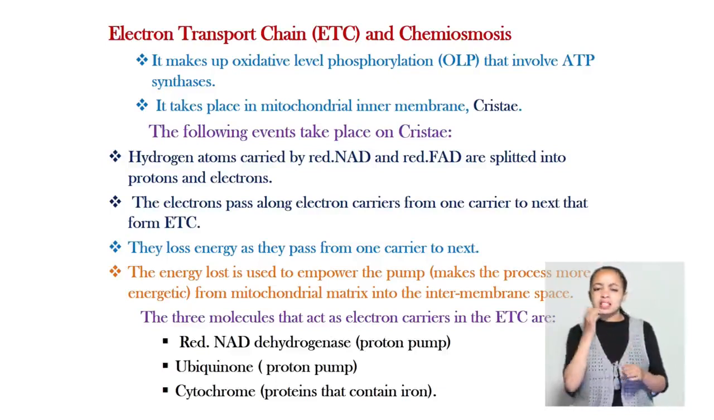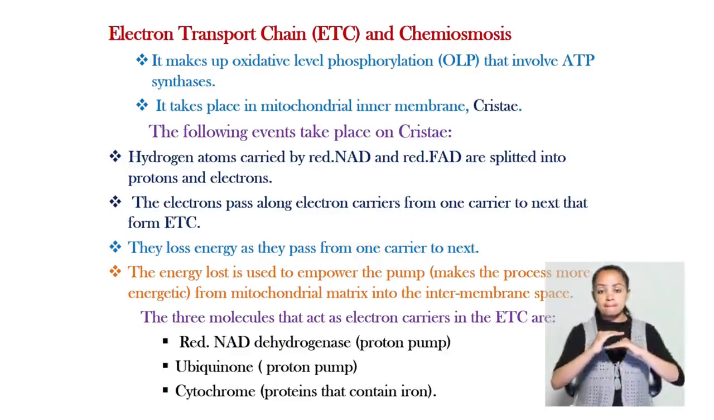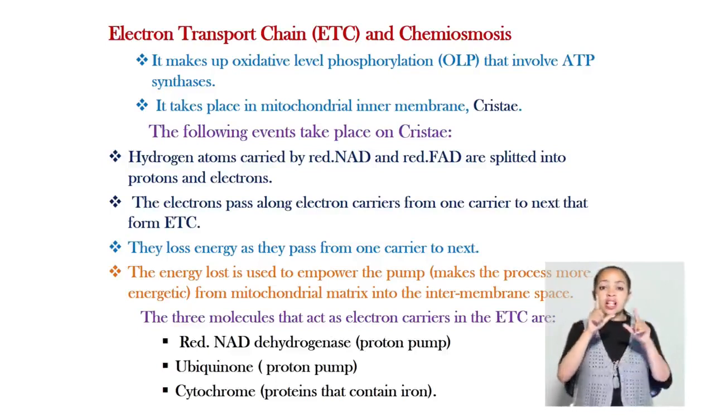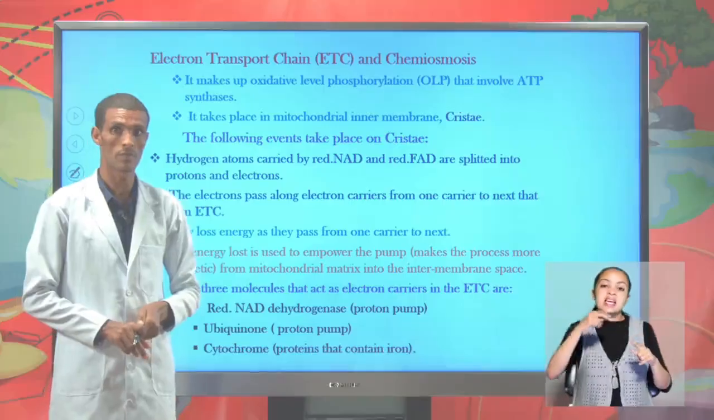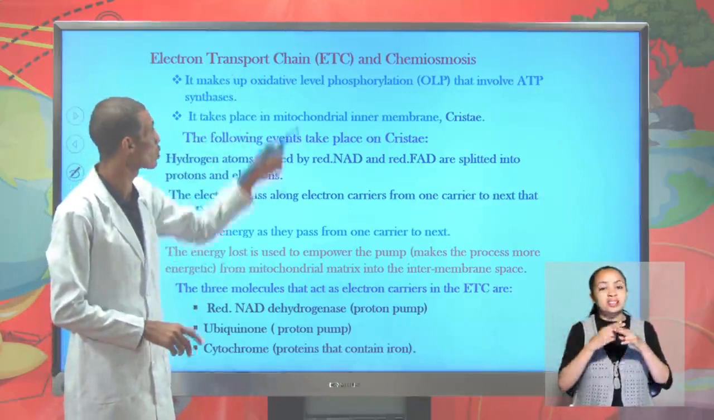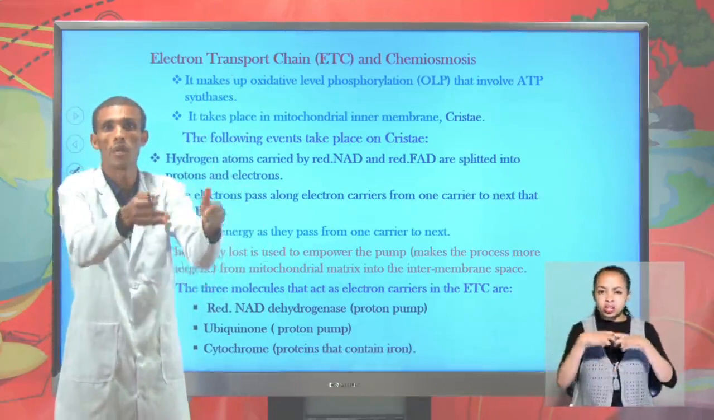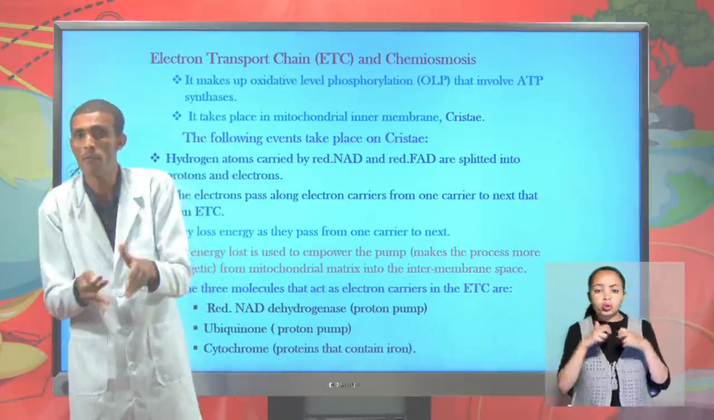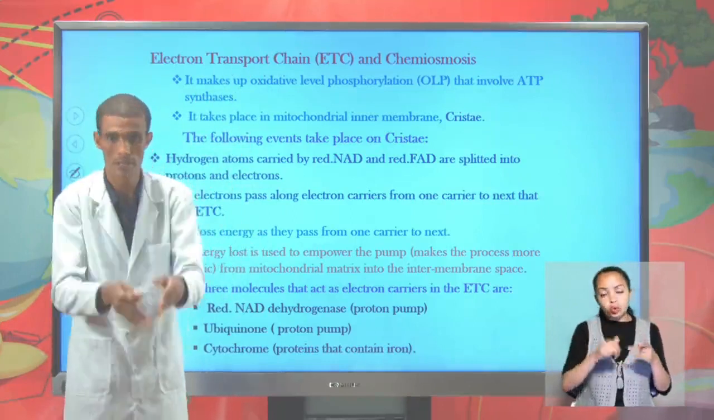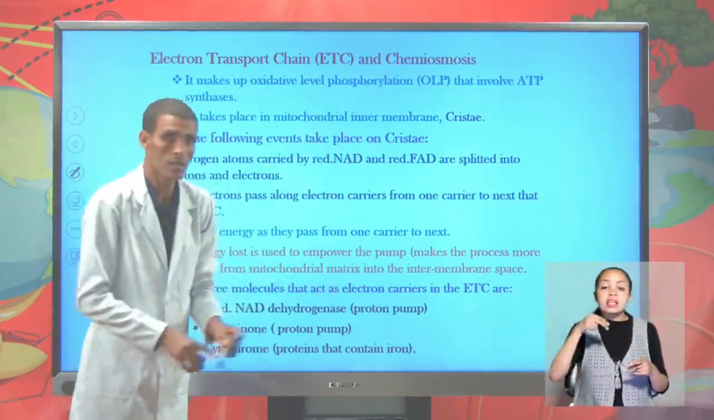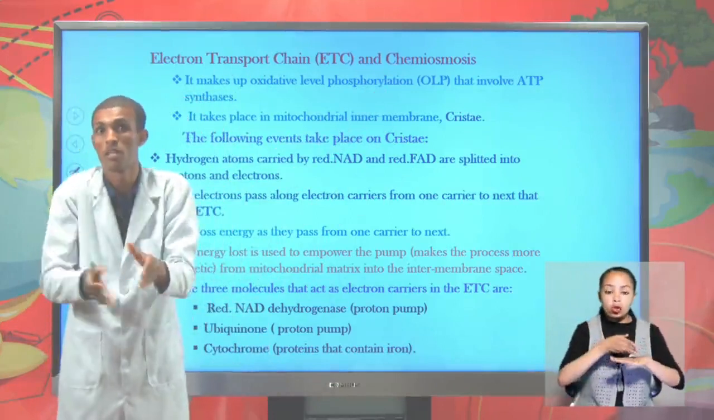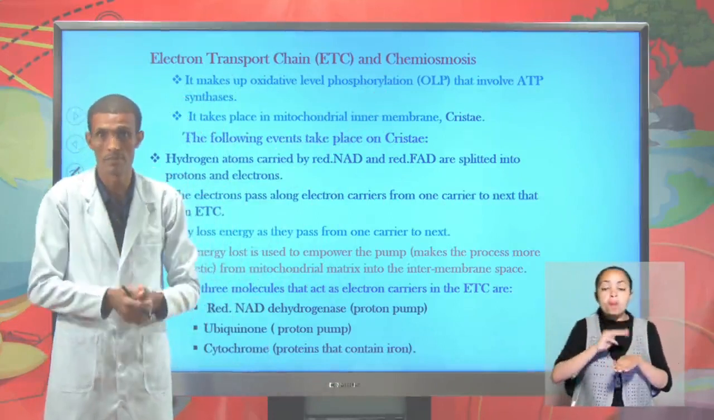Another most important step of aerobic respiration is oxidative phosphorylation, where oxidative phosphorylation includes both the electron transport chain and chemiosmosis. The electron transport chain is a means of transporting electrons from one carrier to another. Electrons jump from one carrier to the next, whereas chemiosmosis means passing of protons through the mitochondrial membrane.